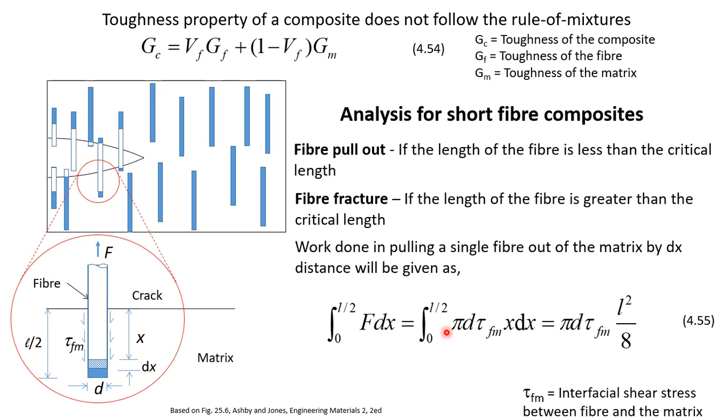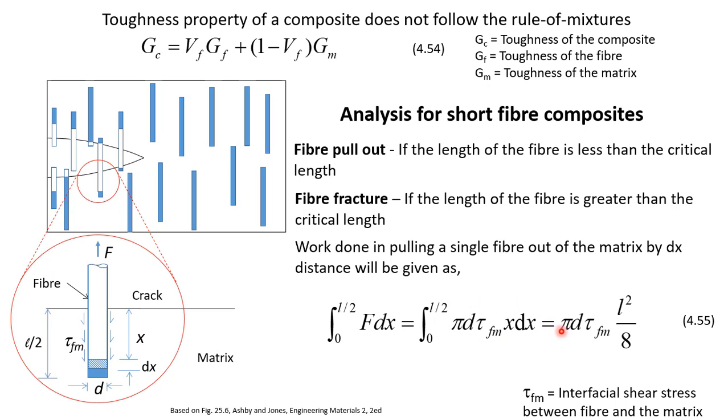This will be equal to pi d. Pi d is the circumference of this cylindrical fiber multiplied by tau fm. Tau fm is the interfacial shear stress between fiber and the matrix, multiplied by x. So actually pi d multiplied by x is the total surface area, and multiplied by tau fm, it becomes force. So this is the force multiplied by dx, distance. So this is the work done.